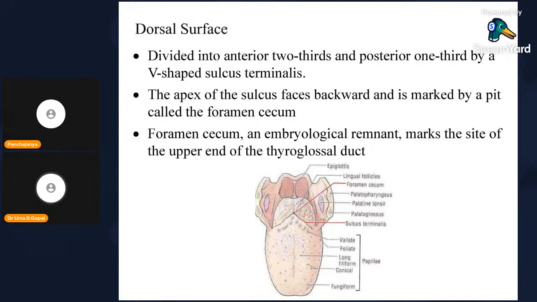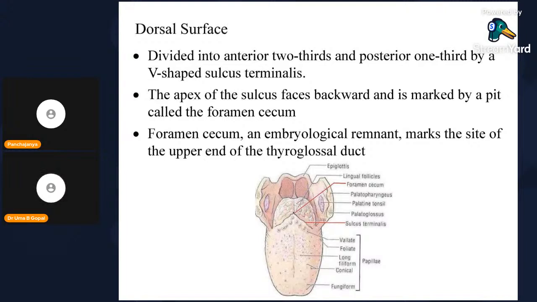You can see my cursor going, and there is a sulcus which is passing downwards and anteriorly in the form of an inverted V-shaped sulcus, and this is called the sulcus terminalis. So this sulcus terminalis along with the foramen cecum divides the tongue into posterior one-third and anterior two-thirds. This is completely called the dorsum of the tongue. The apex of the sulcus faces backwards.